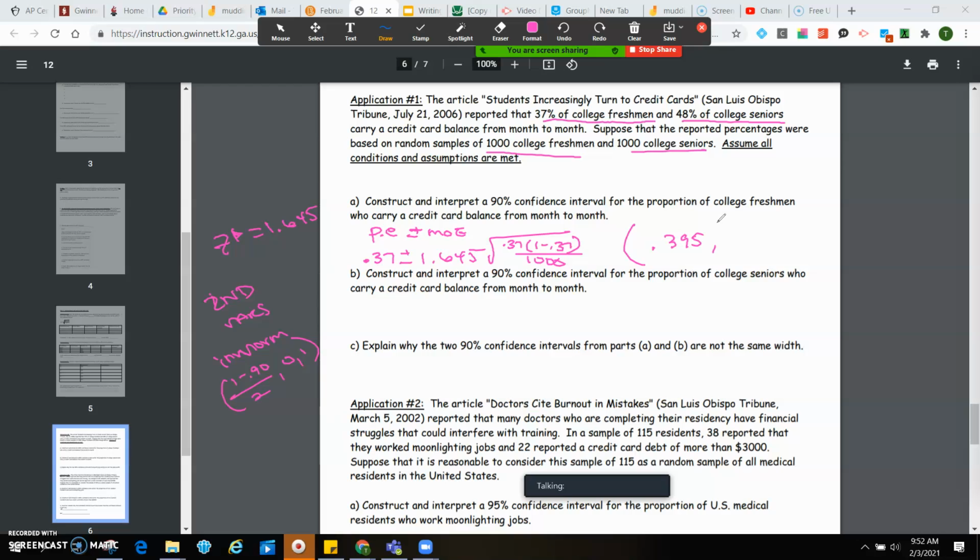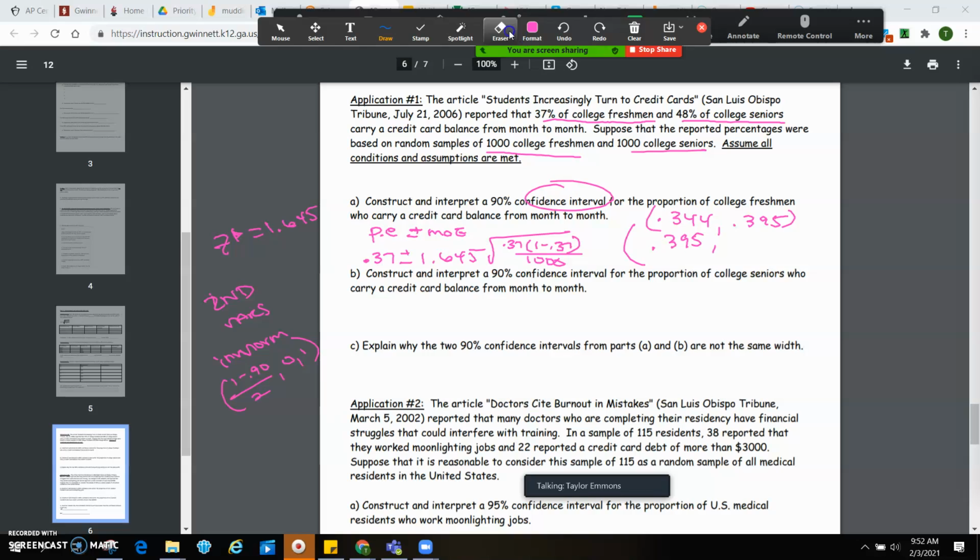No, you've got 0.37 minus 1.645 times that, because remember we're doing a confidence interval, right? So we've got two pieces to it. Okay, so then you get 0.344 and 0.395. Sorry, I put those backwards.